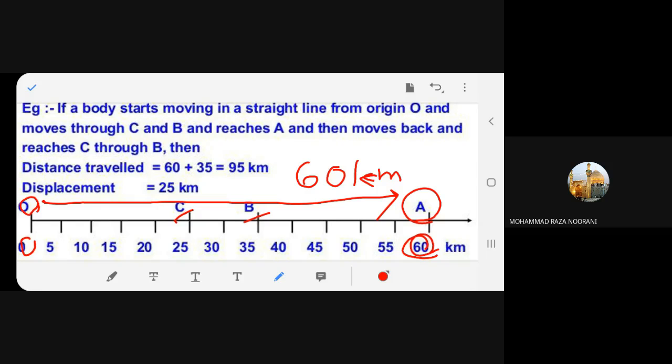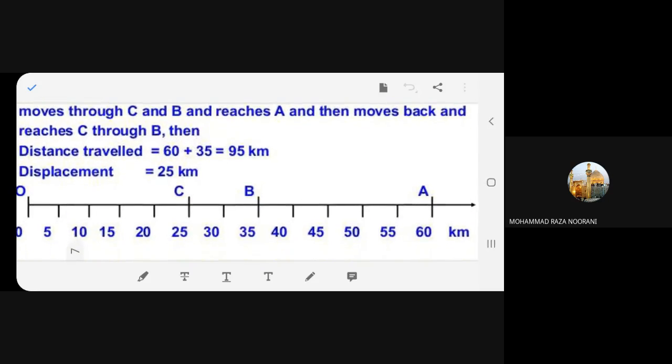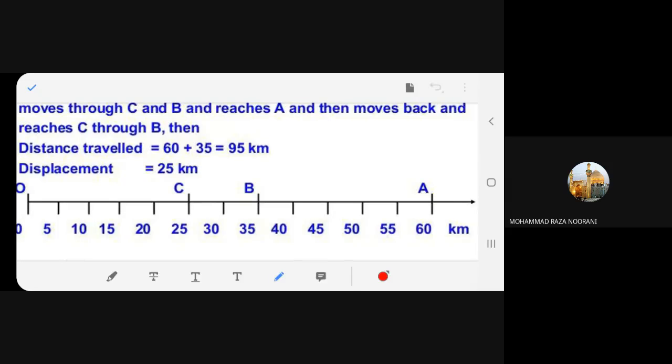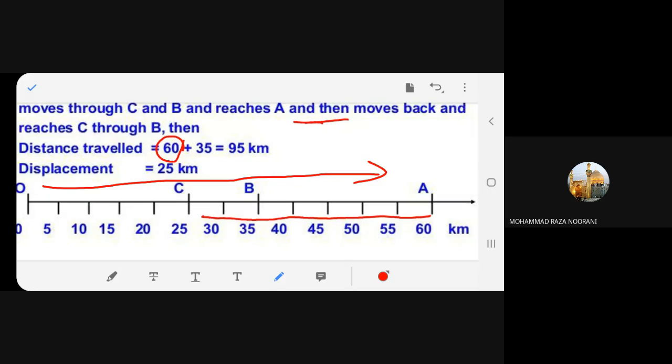Now the next question. So we got 60. Now it moves back. Look at my arrow. It moves back and reaches C. So now from here it is coming back. Observe, and it reaches C. Yes or no?